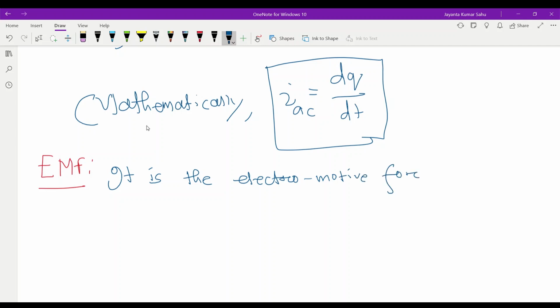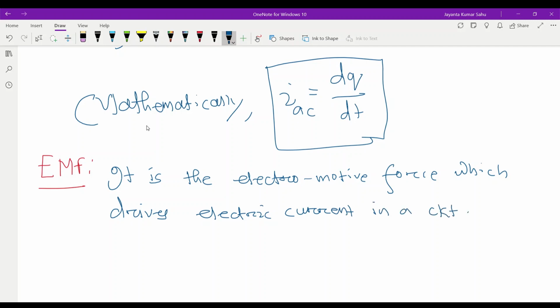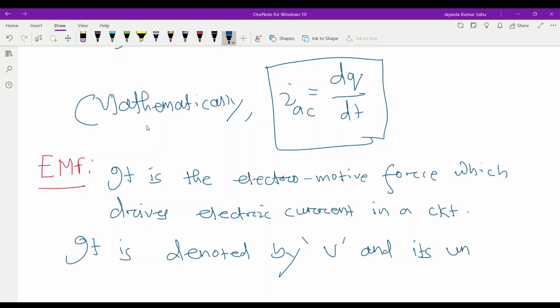It is denoted by V, and its unit is volt.